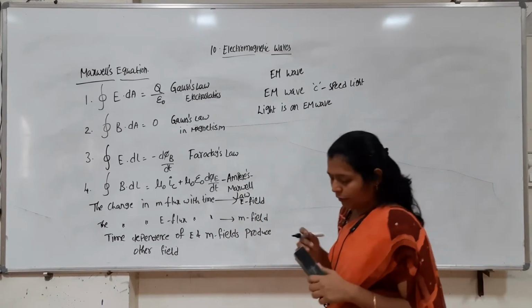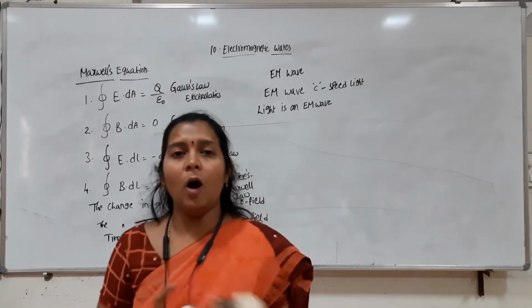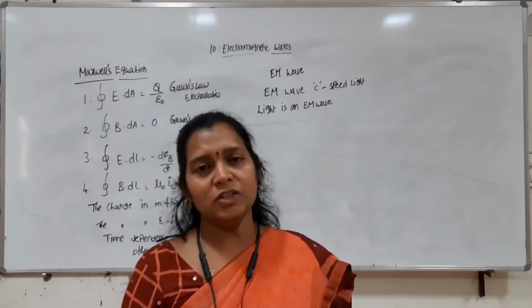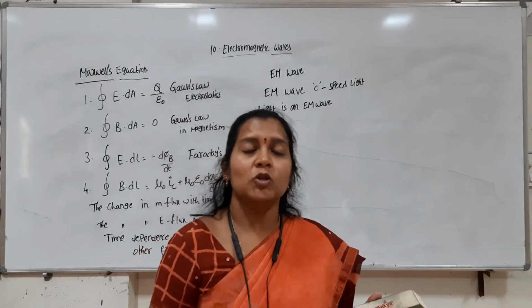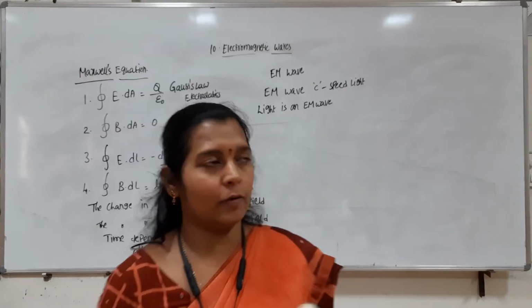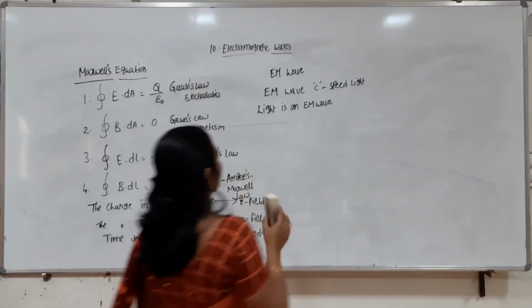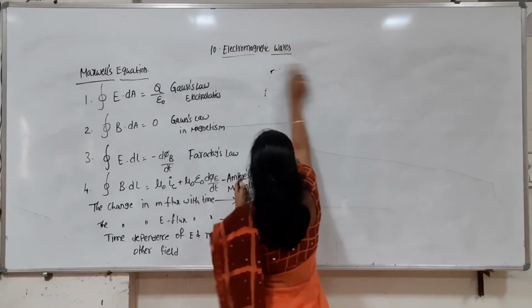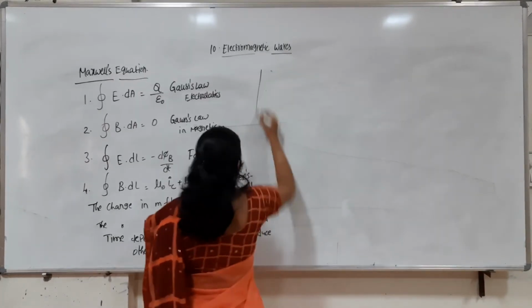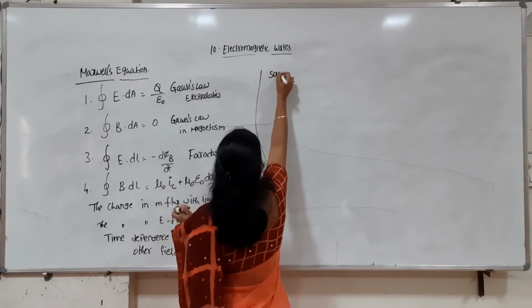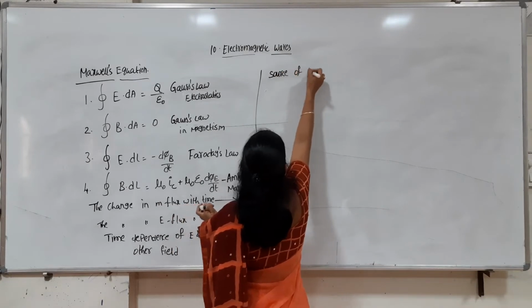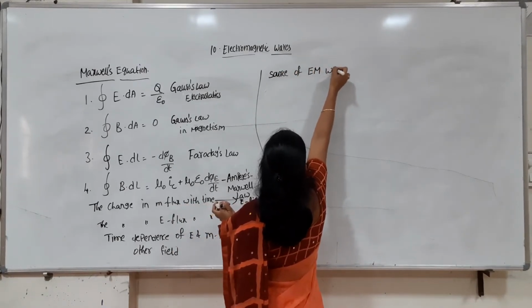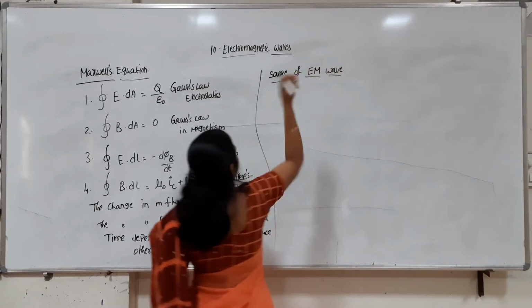Now we are going to see how an electromagnetic wave can be generated. What are the sources for generating an electromagnetic wave? That we are going to see now. Source of electromagnetic wave, EM wave, I am writing it as electromagnetic wave.